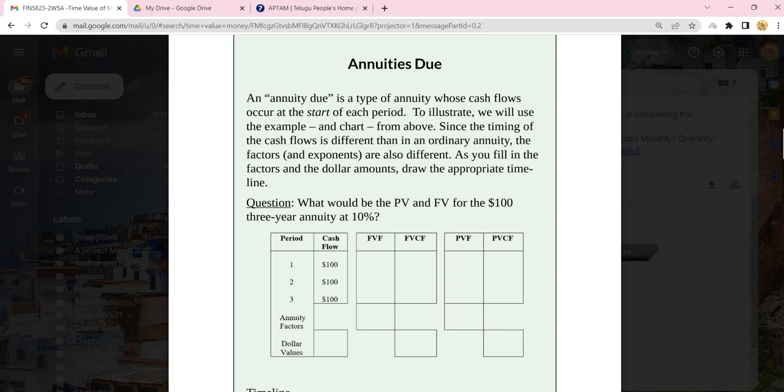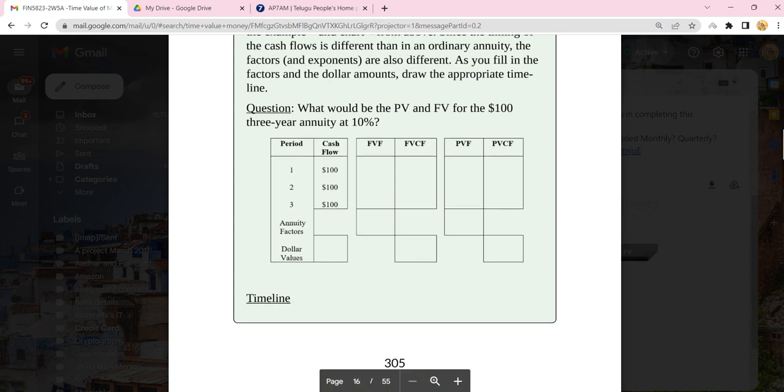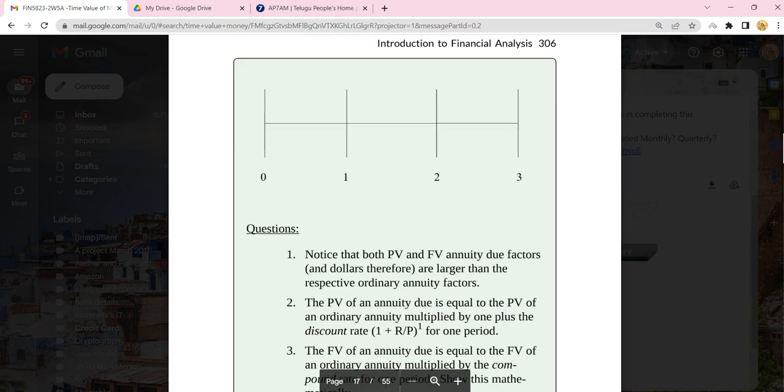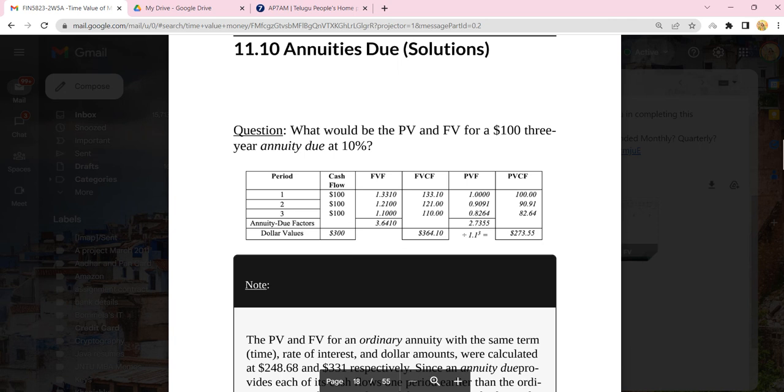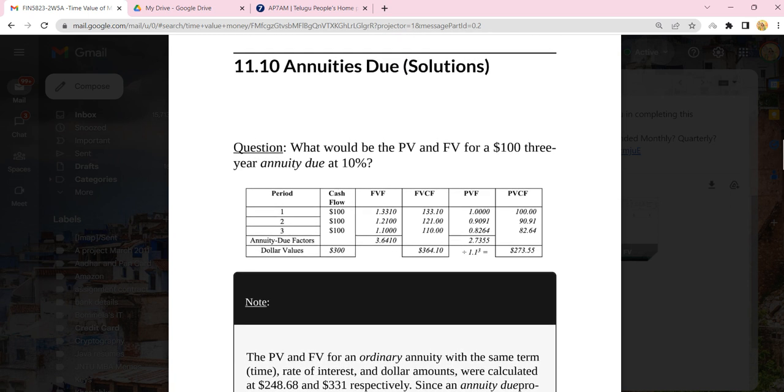This is a question: what would be the PV and FV of a 100 annuity? So this is the question given. You are supposed to use Excel-based analysis to perform the calculation, and this is how the value will be. Okay, this is how the value should be calculated. This is related to the annuities question. So you can clearly cross-check all the values that are given.